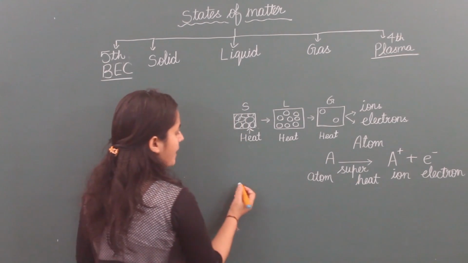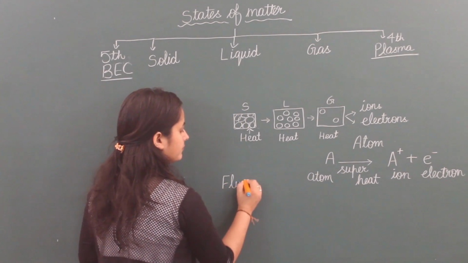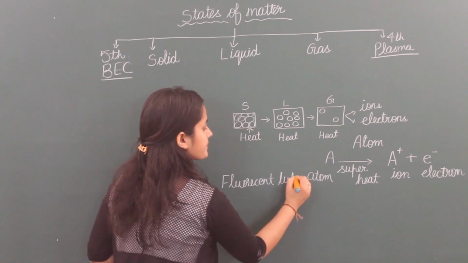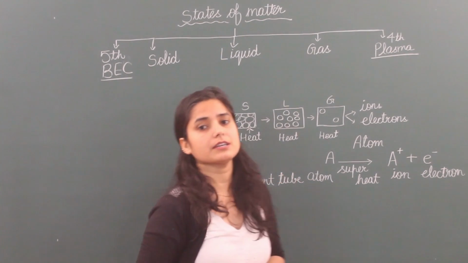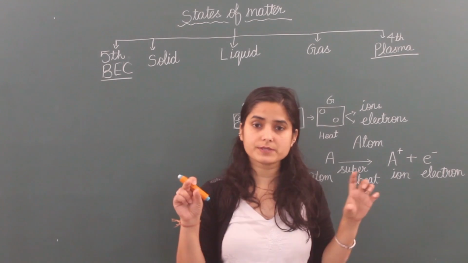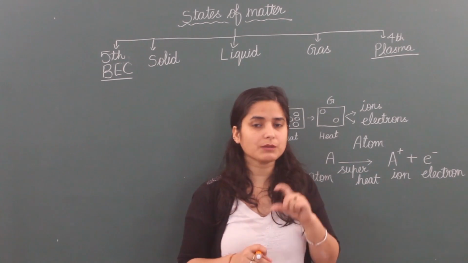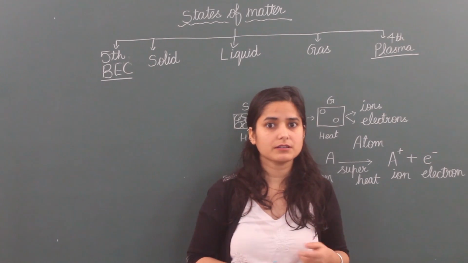Here we can take the example of fluorescent tubes. As you can see in your home, white color tubes. In place of a bulb we are using these tubes.